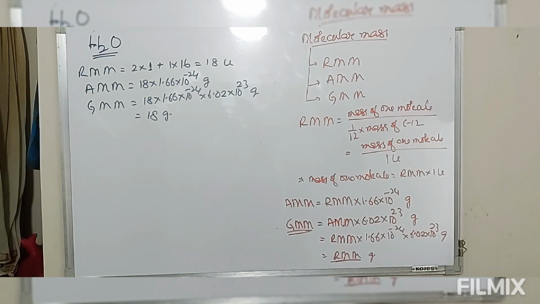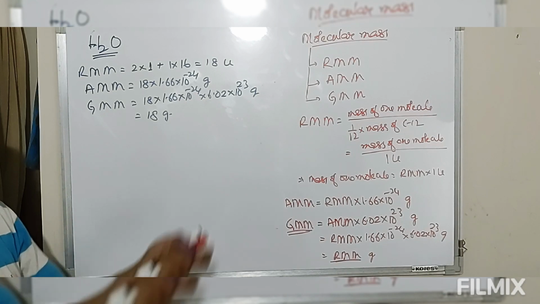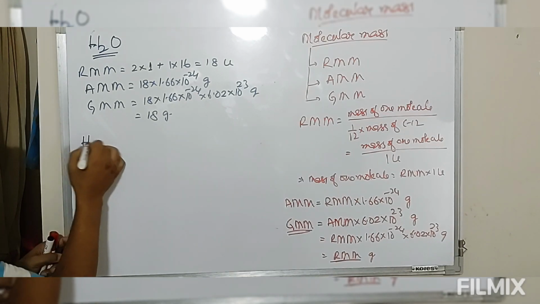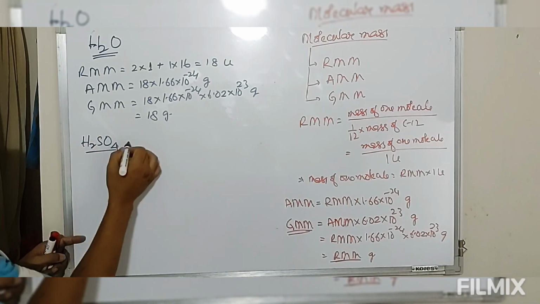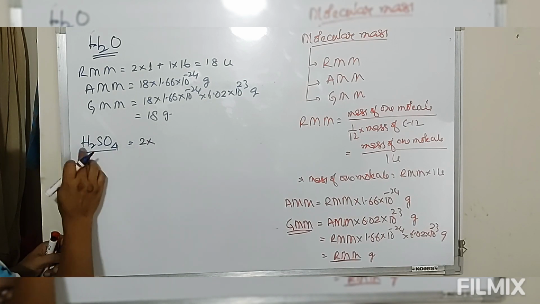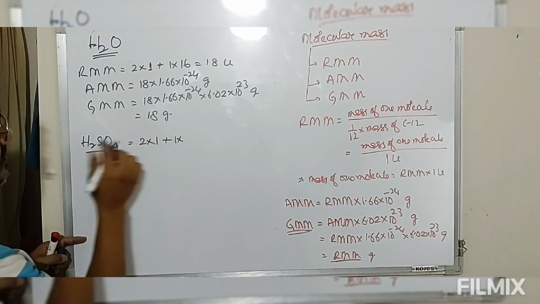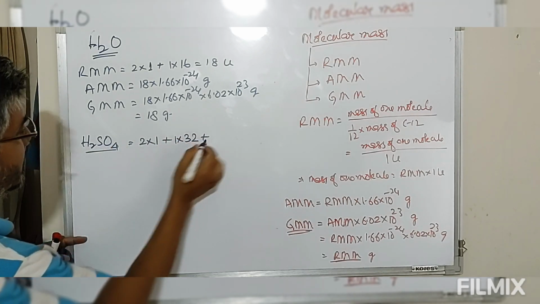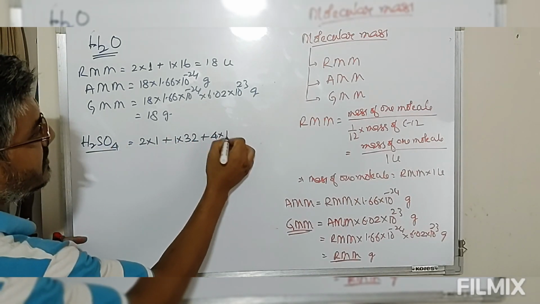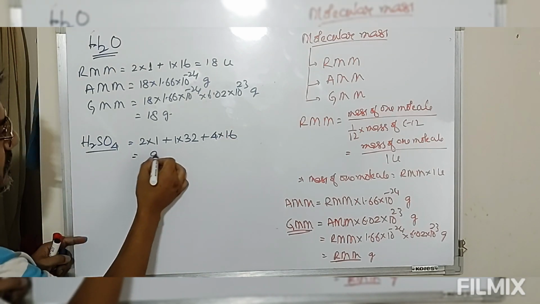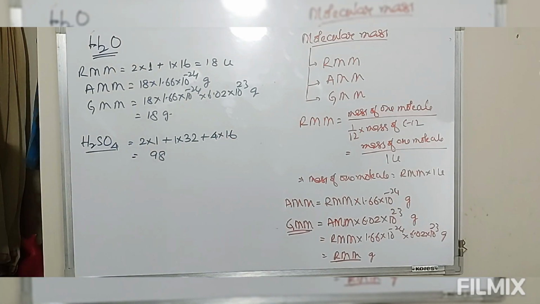So if the molecular formula is given to you, we can easily calculate molecular mass provided atomic masses are given. Take sulfuric acid: 2 times the atomic mass of hydrogen, which is 1, plus 1 times the atomic mass of sulfur, which is 32, plus 4 times the atomic mass of oxygen, which is 16. This comes out to be 98.